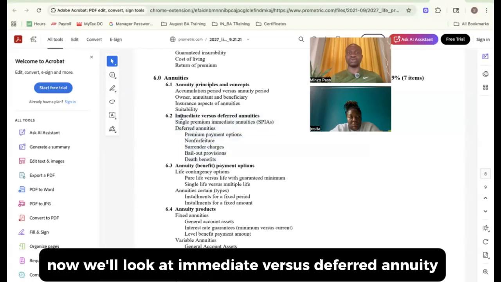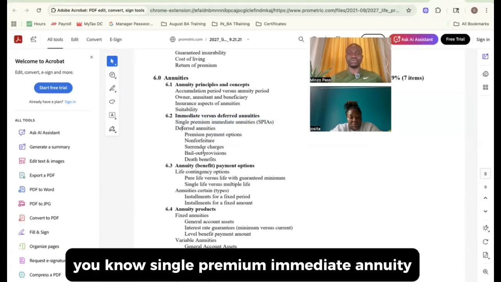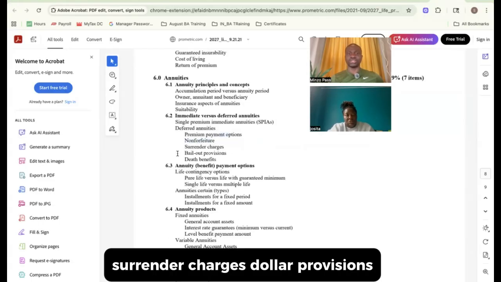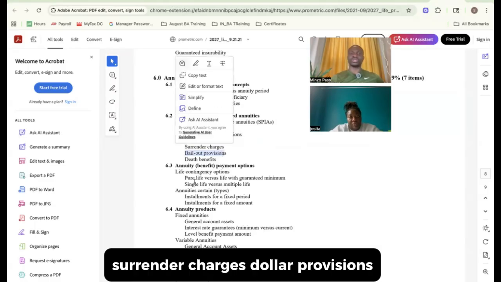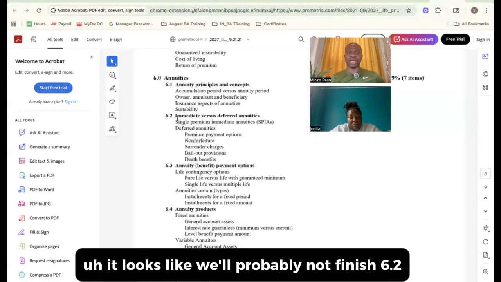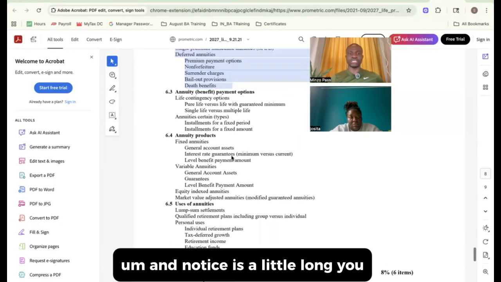So 6.2 now we'll look at immediate versus deferred annuity. We'll look at like the single premium immediate annuity. We'll look at non-forfeiture, premium payments, surrender charges, free look provisions, all of that stuff. So let's go. It looks like we'll probably not finish 6.2, but we'll come next week. Then we'll continue. Annuities is a little long.